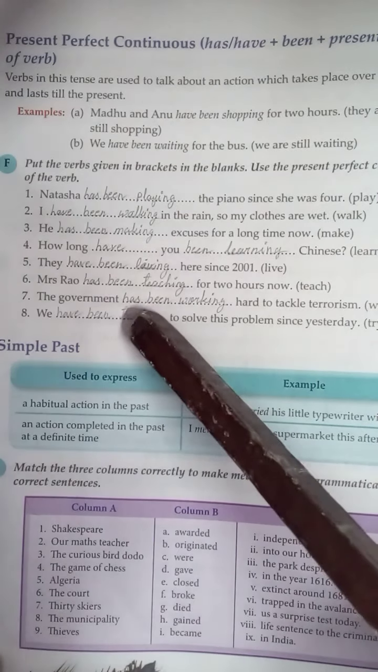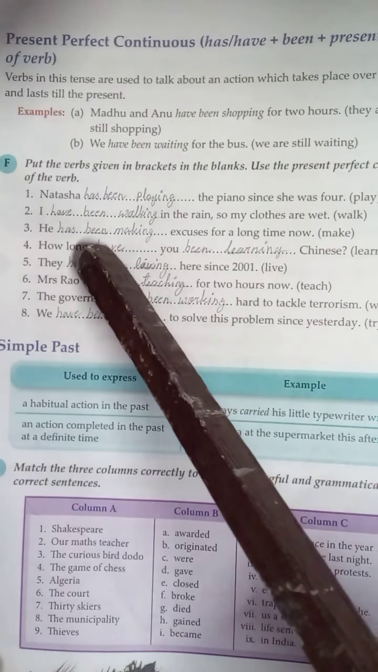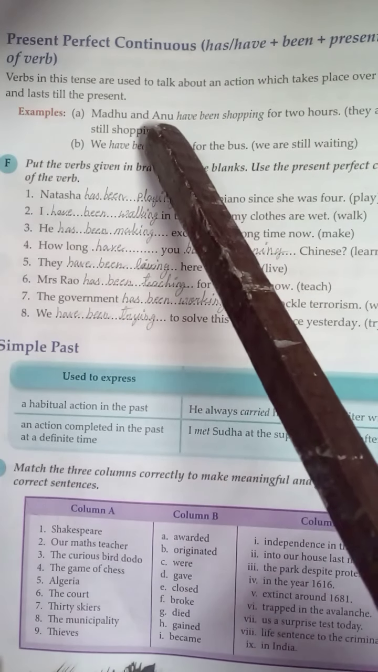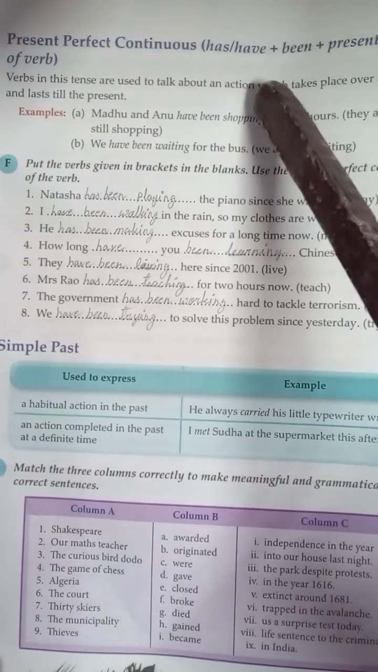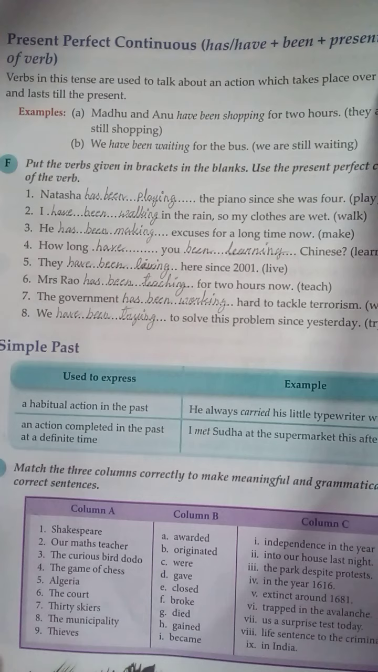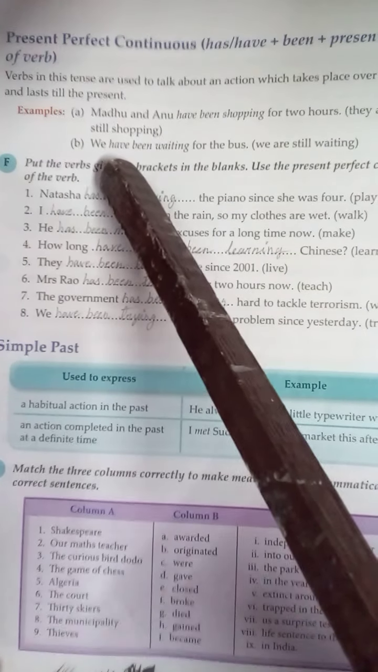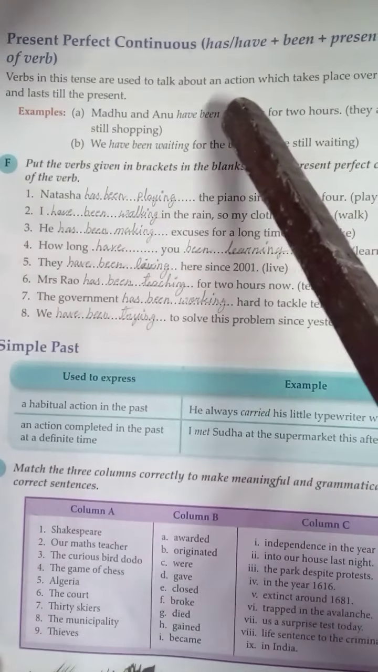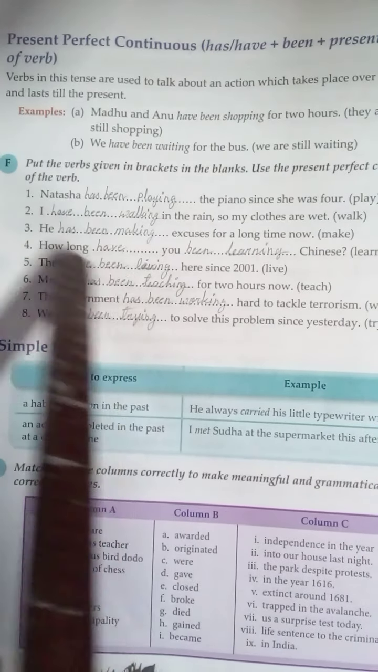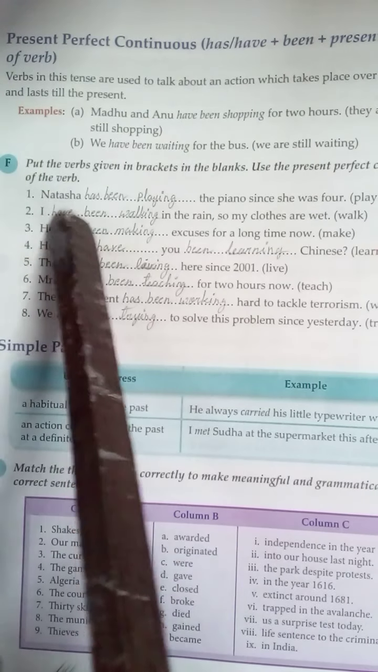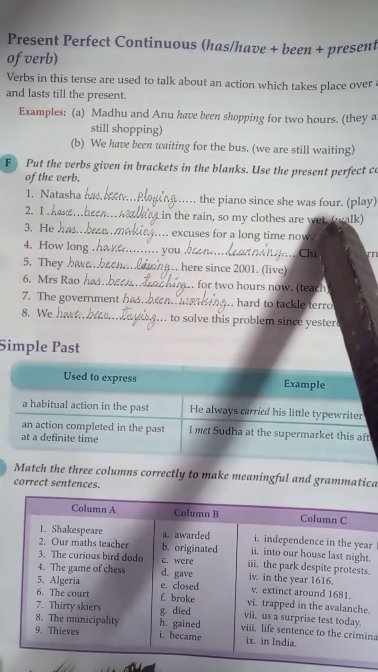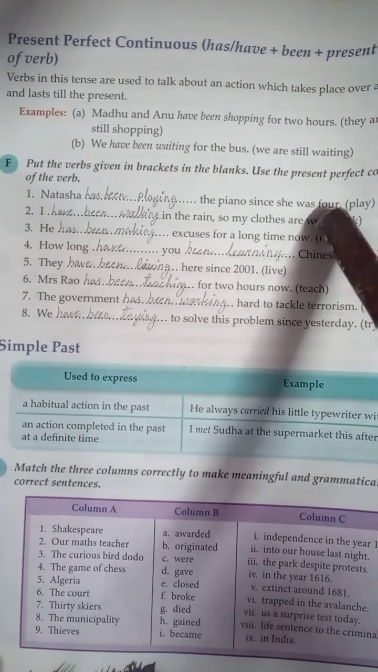So page number 26, this is the last topic for today. Present perfect continuous. Present perfect continuous, you'll use here has, have with been, and present participle of verb. So present participle of verb and with the has and have with the been. Here you can see Natasha has been playing the piano since she was 4. One more point, try to understand.